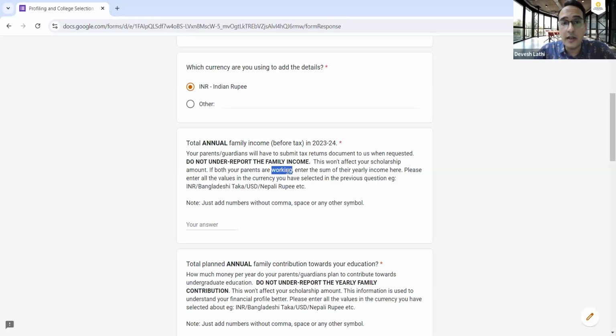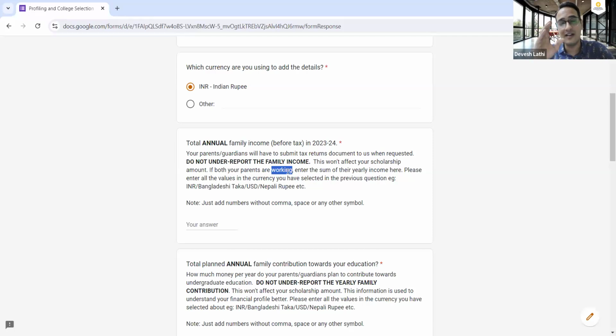Do not underreport family income. When I say do not underreport, let's say your family income is X, and if you say, no, my family income is X by 2 or 25% or 50% of it, then that is going to be a challenge. Report the right amount. By reporting the right amount, you will tell us that, yes, I am ready and I have the funds to study abroad. A lot of times students underreport it, thinking that if they underreport, then they'll get a bigger scholarship. That is not the case.